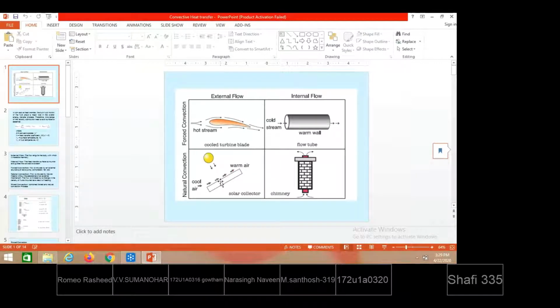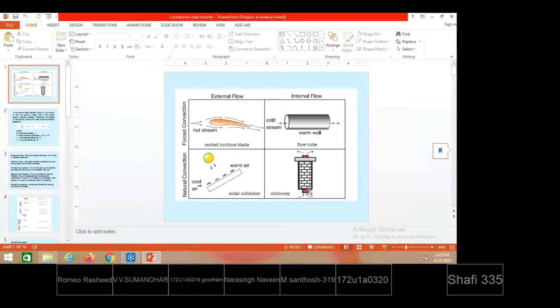So convection happens due to bulk movement of the fluid particles. Convection happens due to bulk movement. When fluid particles are moving in large numbers over the solid surface, heat transfer will take place from the solid to the fluid or from the fluid to the solid.